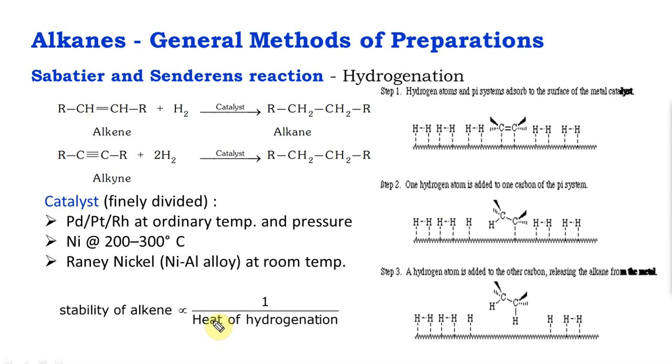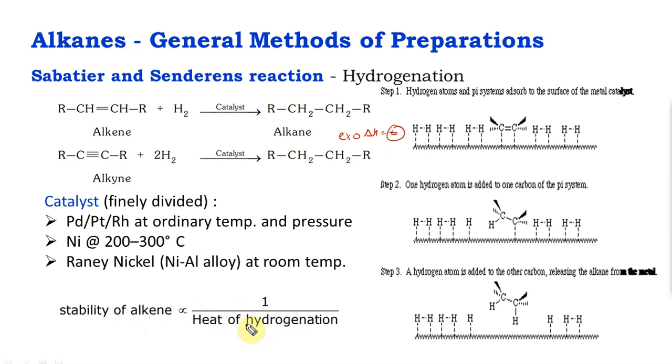Stability of an alkene, okay, is going to be inversely proportional to heat of hydrogenation. So all these are exothermic reactions. Heat is given out. How much energy you are going to give out will depend on the stability of the alkene. The more stable the alkene is, the less the heat of hydrogenation. This is also discussed briefly in our chapters before.